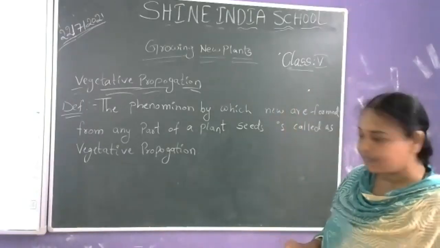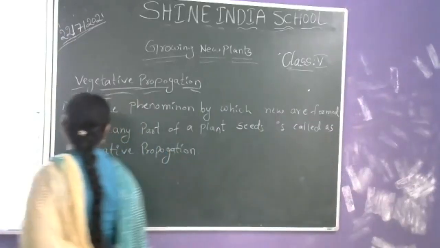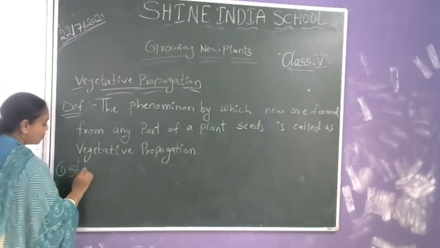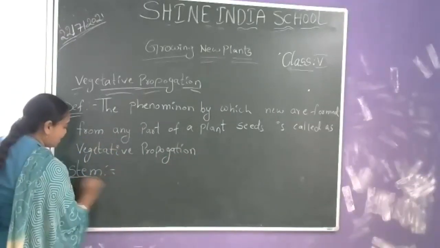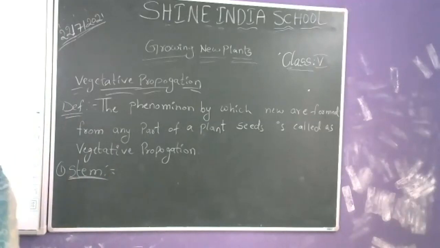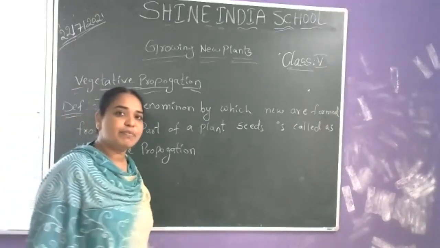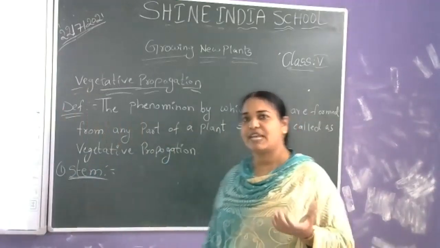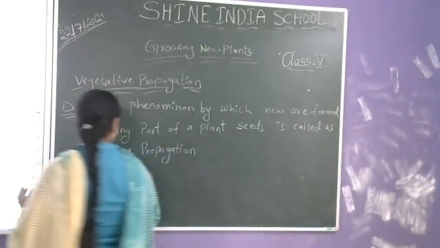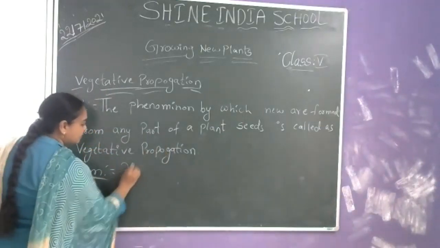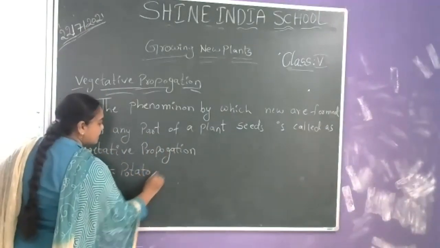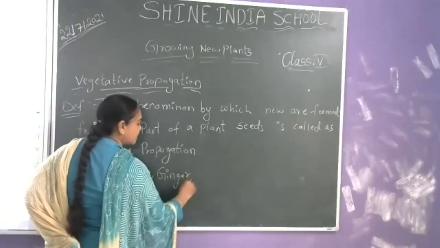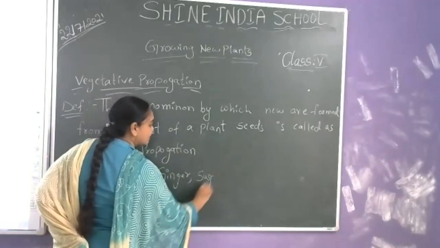In vegetative propagation, first of all, we will see the stem, how a new plant arises from any stem part. We discussed food stored in stems, some examples of modified stems like potato, ginger and sugarcane.